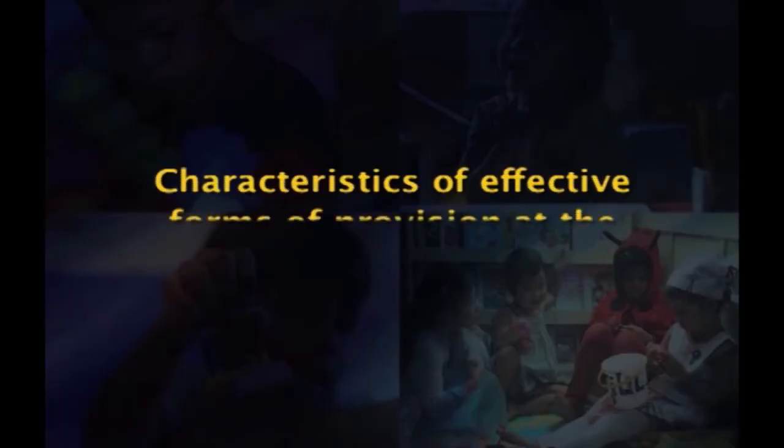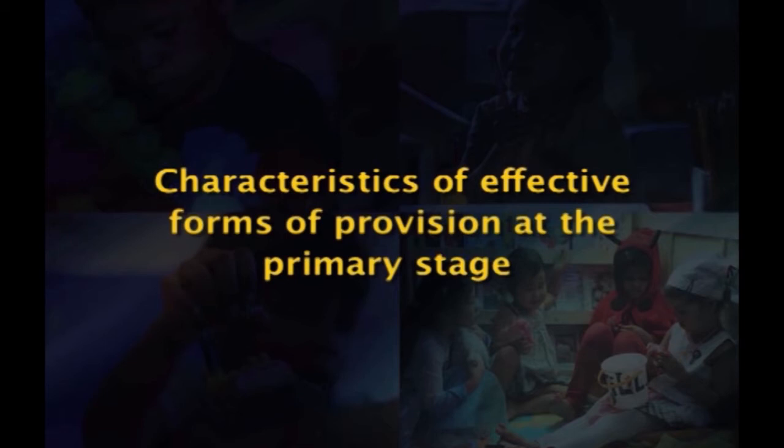After having understood the curriculum areas and the learning strategies, let us now see what the characteristics of effective forms of provision at the primary stage are. The school should provide an appropriate primary curriculum through which general and special educational needs are met. The school provides optimum opportunities for the pupils to relate to each other and also to the community. The accommodation and resources should be suitable.